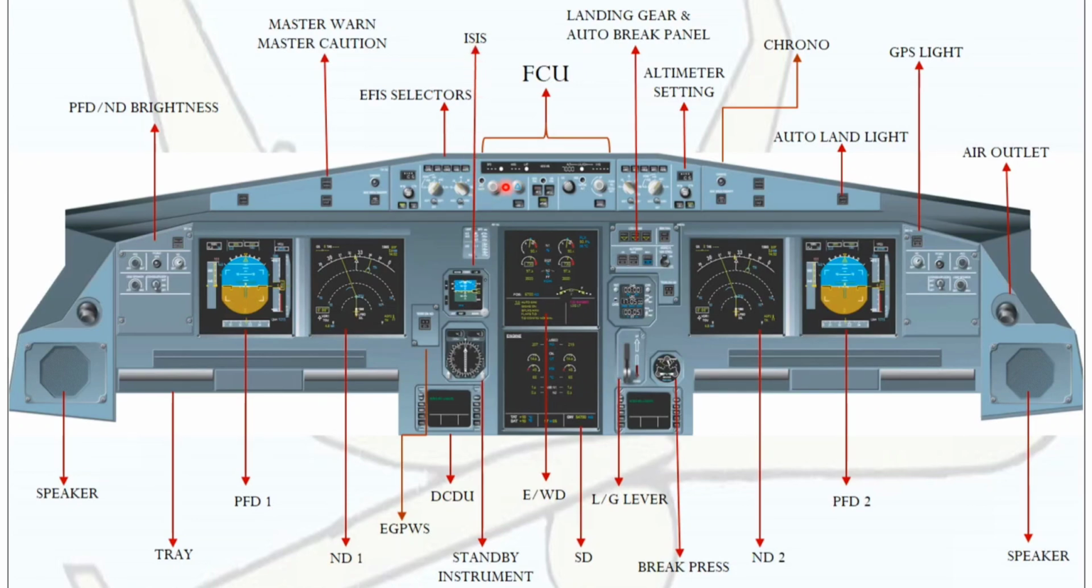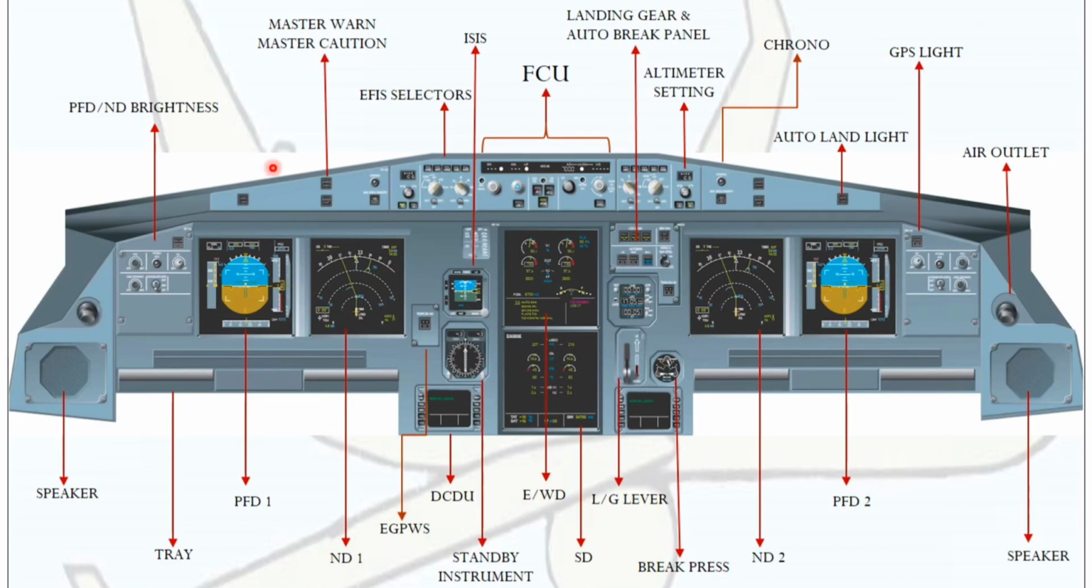Next, we'll discuss the FCU. FCU stands for Flight Control Unit. This is for short flight time use. So we can select altitude, speed, heading and vertical speed.